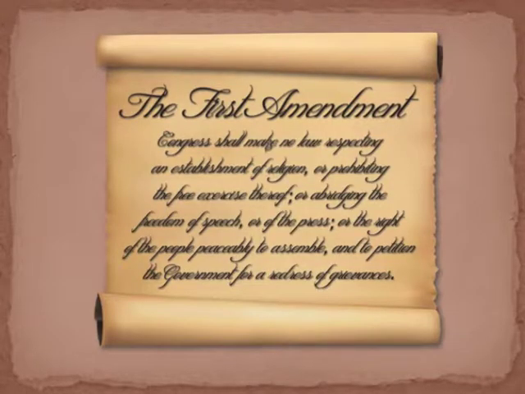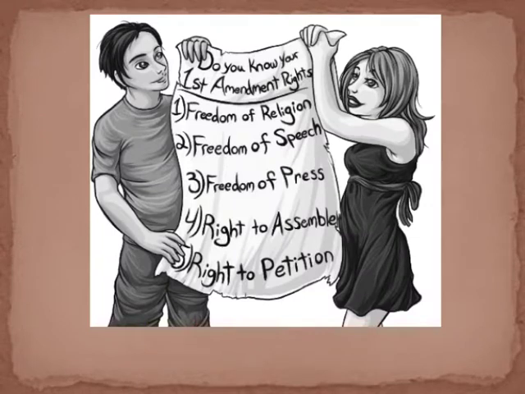The First Amendment says, "Congress shall make no law respecting an establishment of religion or prohibiting the free exercise thereof, or abridging the freedom of speech, or of the press, or the right of the people peaceably to assemble and to petition the government for a redress of grievances." Wow, that sure is a fancy way of giving American citizens certain rights. Let's break this down to see what rights the First Amendment allows us to have.